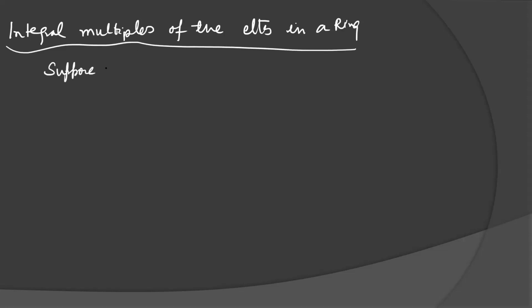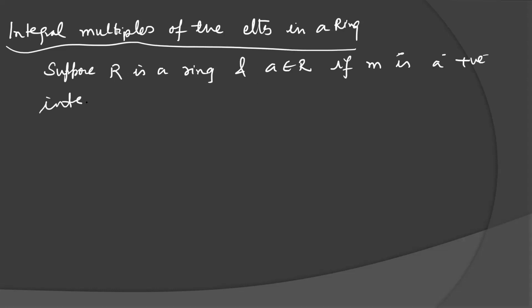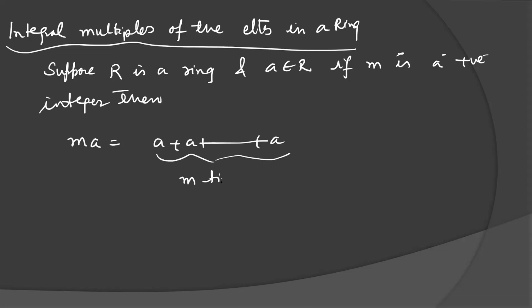Suppose R is a ring and A is an element belonging to ring R. If M is a positive integer, then M into A means we are adding A, M times. So we can write any number in a ring in this form also. These are some very smart definitions which can be asked in your exam.